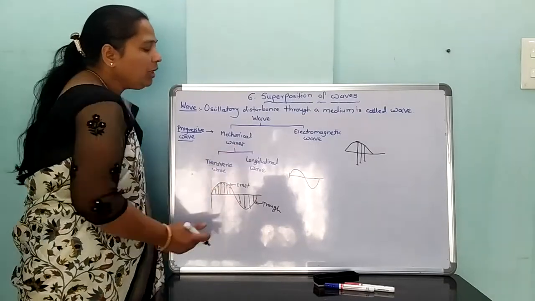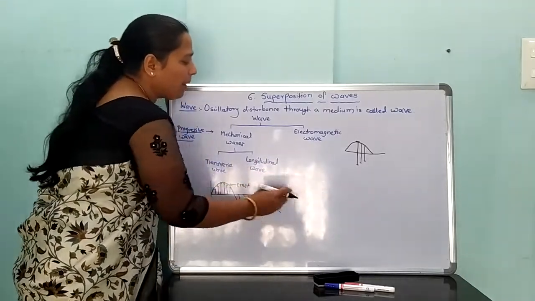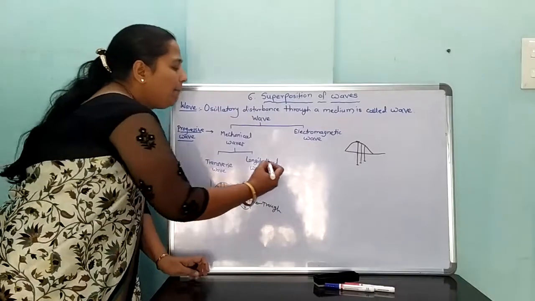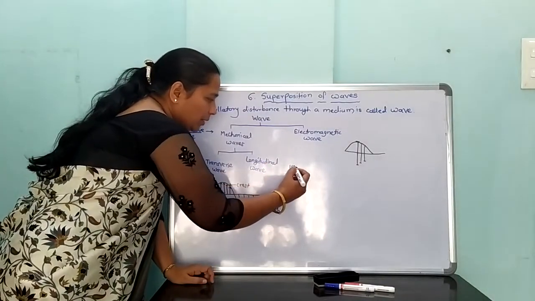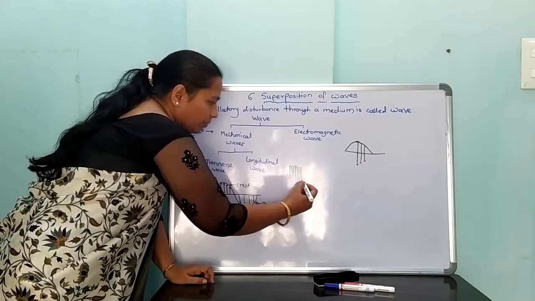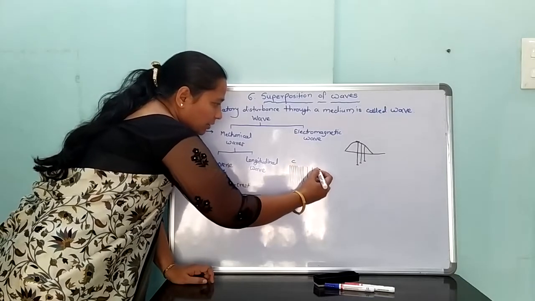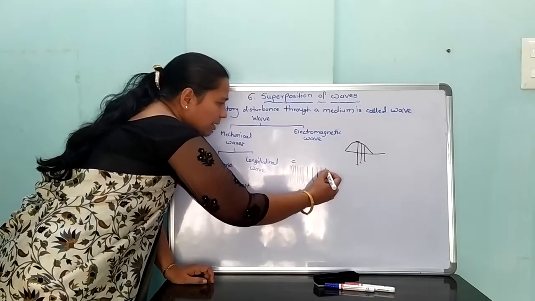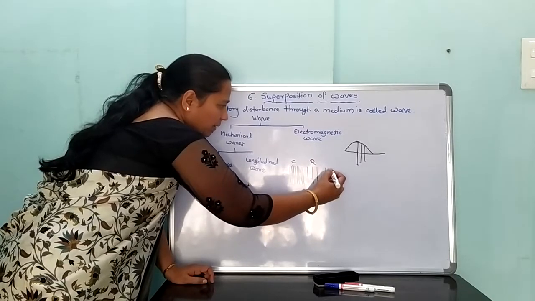And in a longitudinal wave, particles vibrate parallel to the direction of propagation. The medium divides into alternate compression and rarefaction.